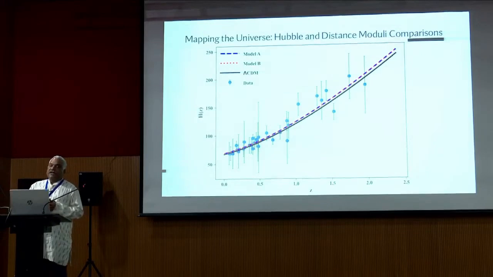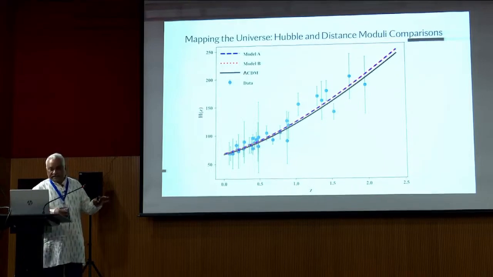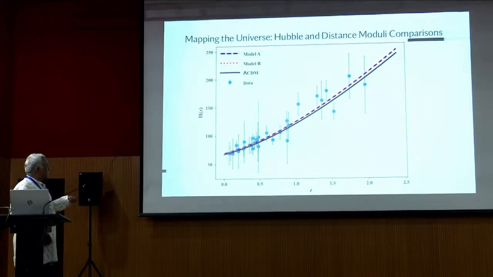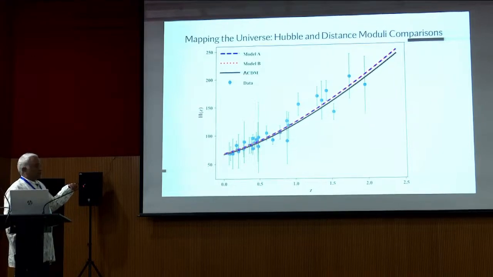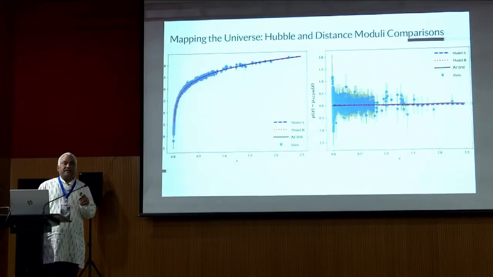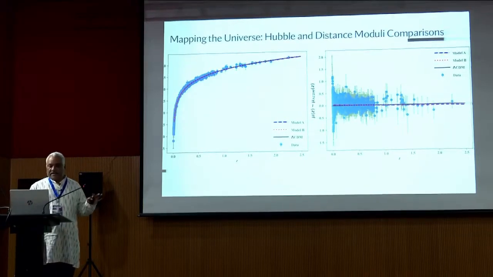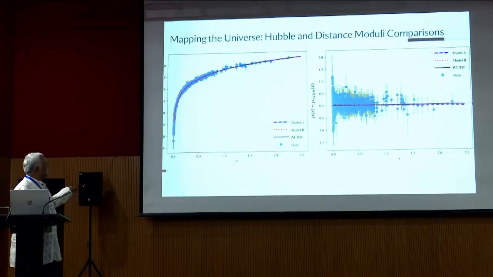Then coming to the comparison of our model with the lambda CDM model using the Hubble data set. Looking at H of z versus z, you can see our model is similar. The bold black line is the lambda CDM model, and model A and model B are the colored lines. You can see the model is approaching lambda CDM. Then in the next figure, we have taken the distance modulus, mu of z. In the mu of z versus z plot, you can see the error bars and the comparison with lambda CDM.